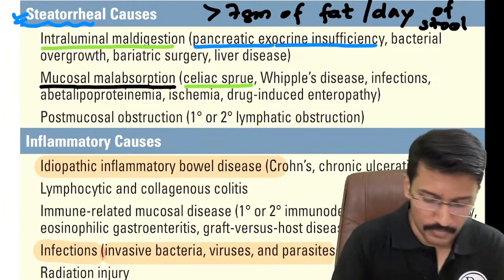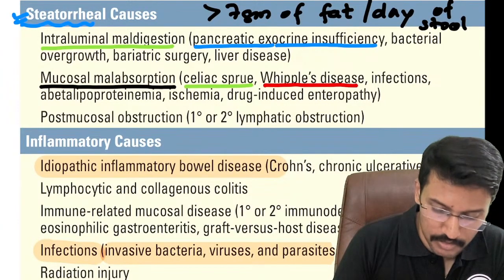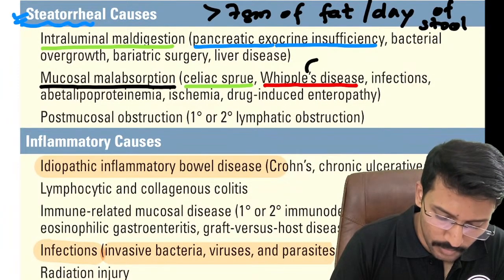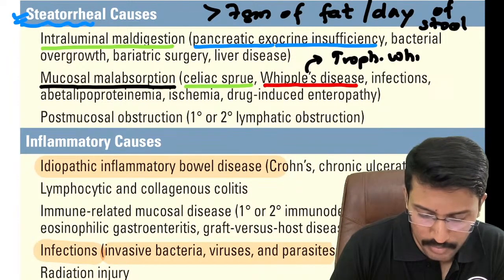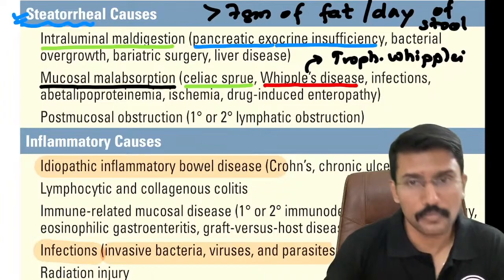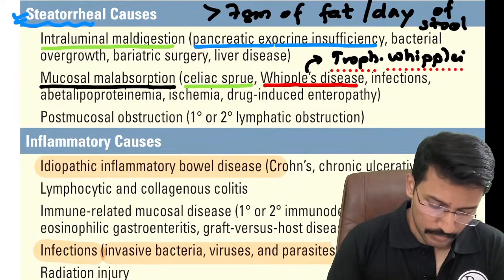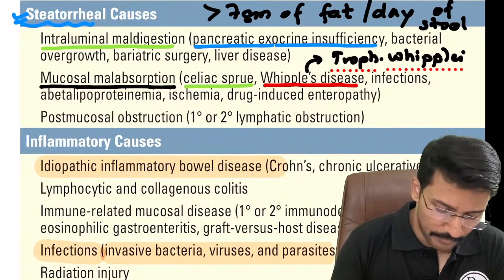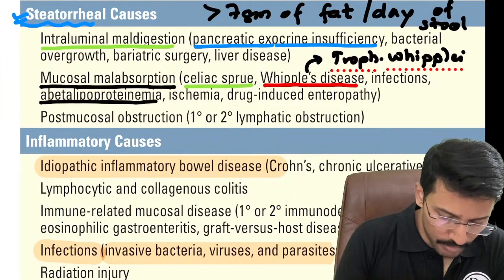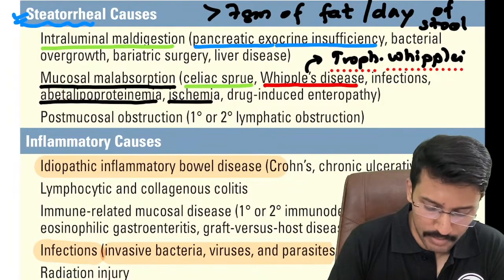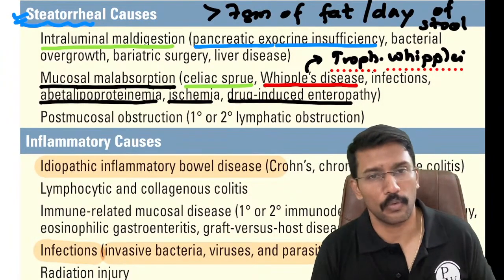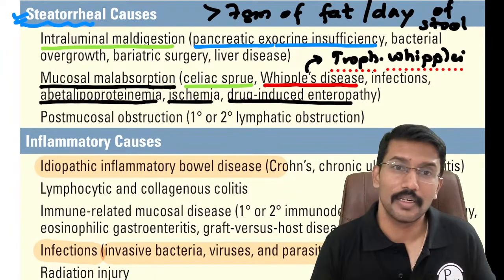Okay. Then you know Whipple's disease, which is caused by an infection due to Tropheryma whipplei, right? Caused by an infection called Tropheryma whipplei. Okay. Then apart from that, there can also be impaired fat absorption if you have abetalipoproteinemia, intestinal ischemia, and certain drugs can interfere with absorption. Okay. So these are all causes for steatorrhea.